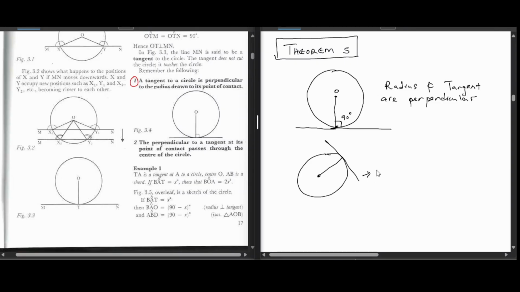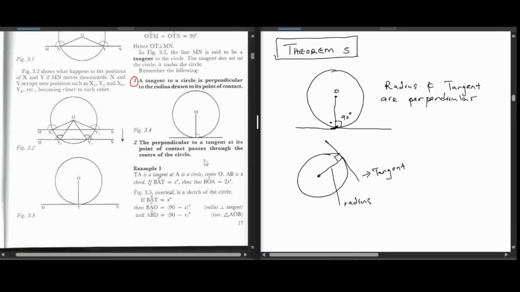So the moment you establish that this is a tangent, how do you see it's a tangent? It touches the circle at only one point and does not cut into the circle. And then you establish that you have a radius. Before you even answer anything, remind yourself, just come and put a 90 here. Depending on the structuring of the question, 90 degrees may be most useful on either side. But that is very important, very, very important.